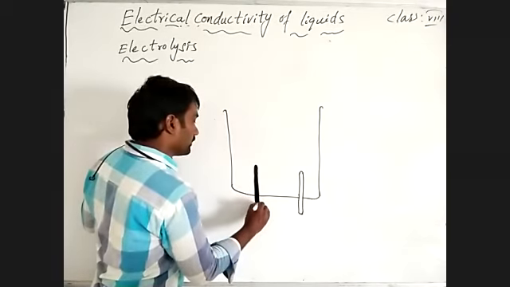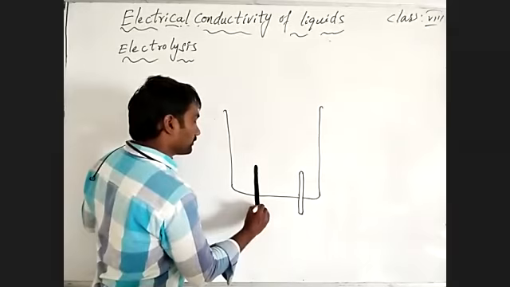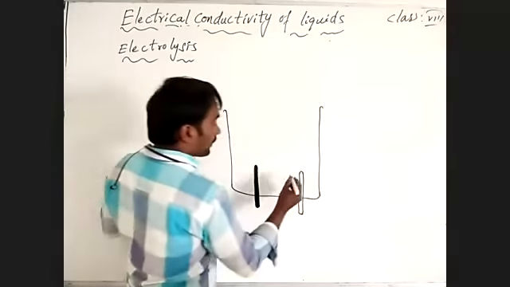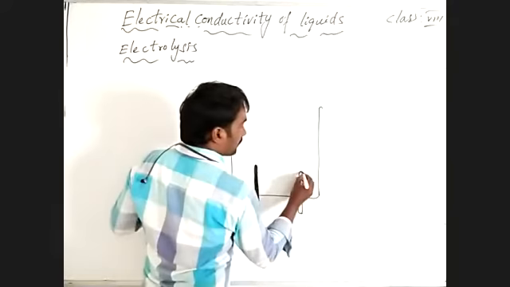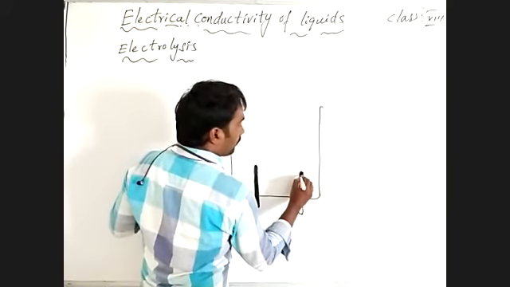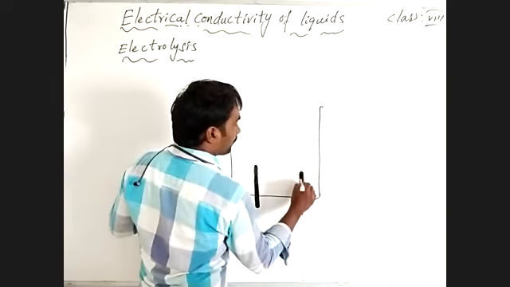That's why we are using graphite rods. The holes were covered with plaster of Paris.